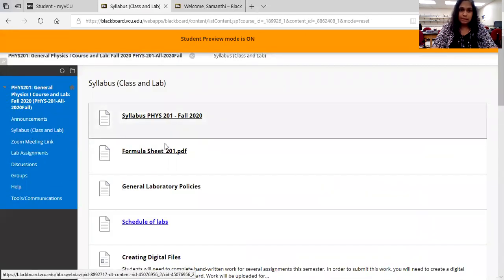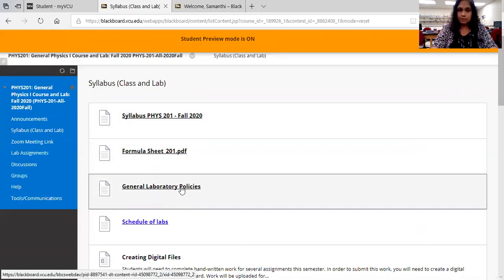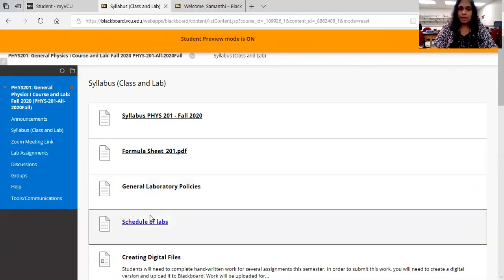You see the class syllabus and the general laboratory policies. This is very important for the lab class. Please open that and read it before you come to the first lab. And then under here, you can see the schedule of the labs. We will be meeting 11 days for the semester for the labs. So we are doing 10 to 11 labs throughout the semester. The schedule is available here. Make sure to check that and make yourself available.